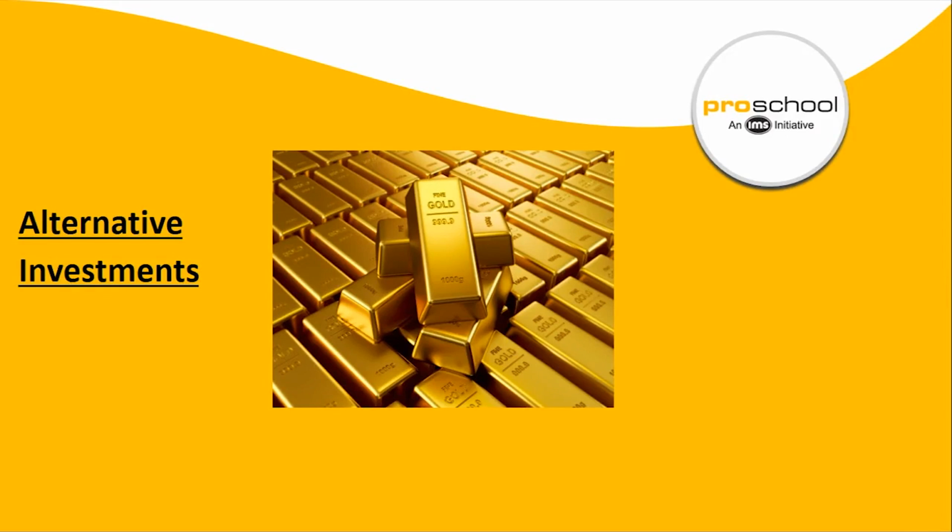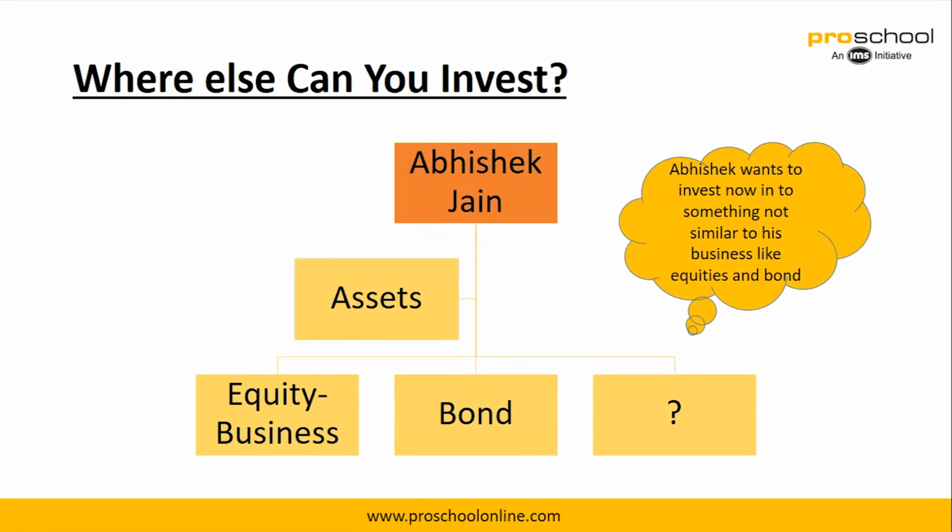Alternative investments. So we discussed equity, which are traditional investments. We also discussed fixed income, right? Now anything apart from these usual investments which are not related to equity and fixed income directly are basically called alternative investments. So for example, Abhishek Jain has his business, which you can also term as equity. He can also invest in a bond, right? But now he wants something else which is not related to both of them, right?